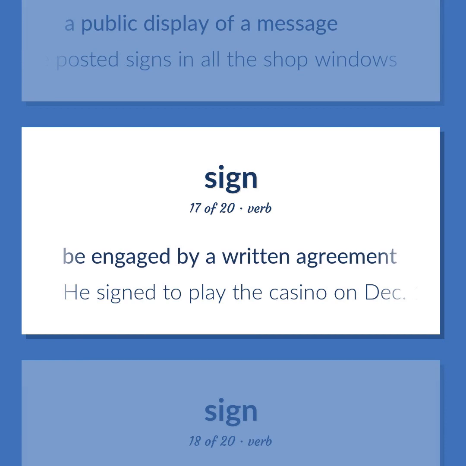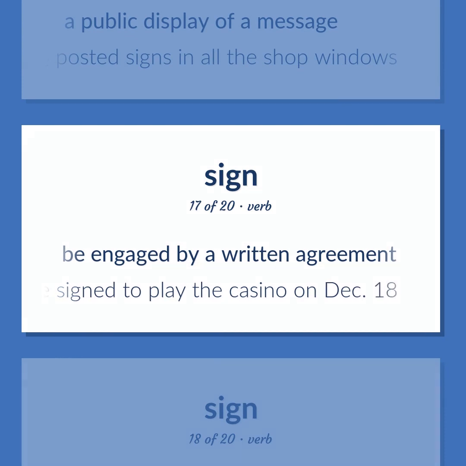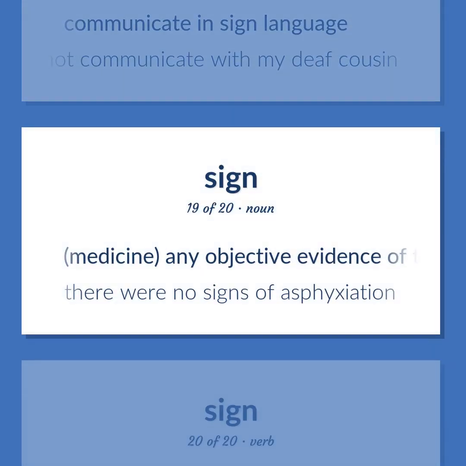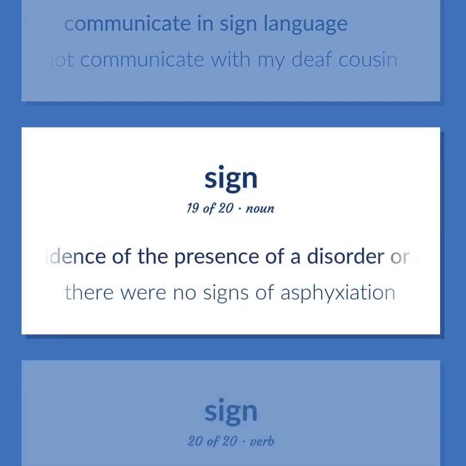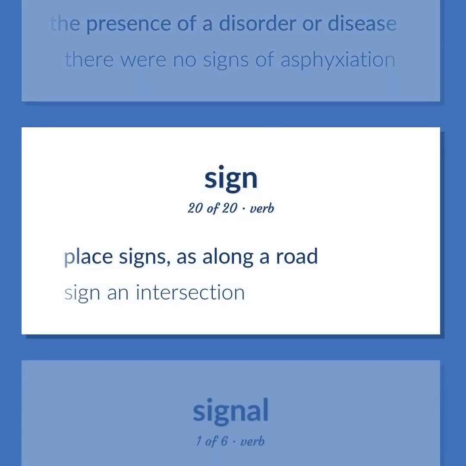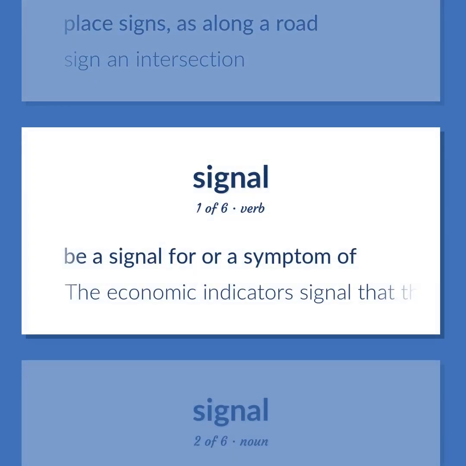Be engaged by a written agreement. He signed to play the casino on December 18. Communicate in sign language. I don't know how to sign, so I could not communicate with my deaf cousin. Medicine. Any objective evidence of the presence of a disorder or disease. There were no signs of asphyxiation. Place signs, as along a road. Sign an intersection. Be a signal for or a symptom of. The economic indicators signal that the euro is undervalued.